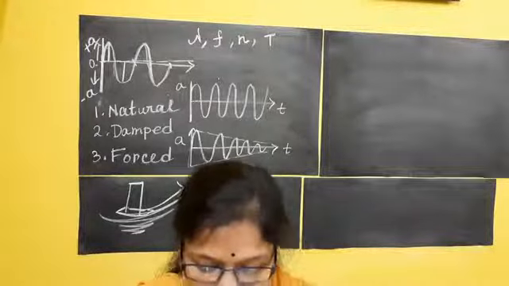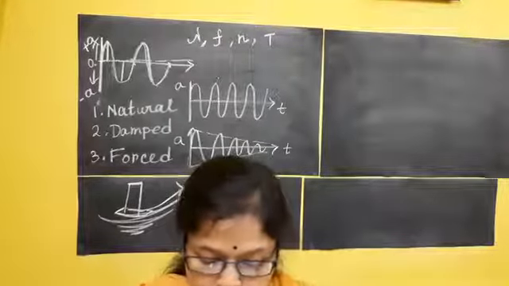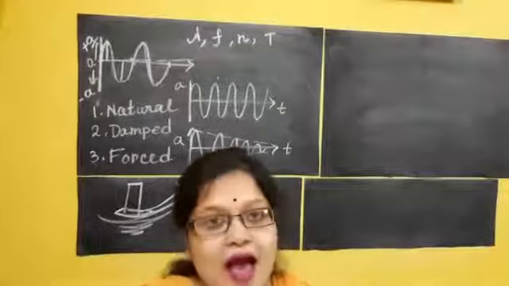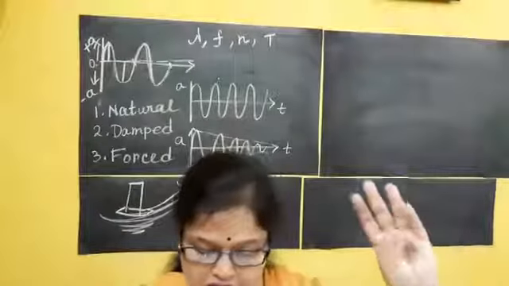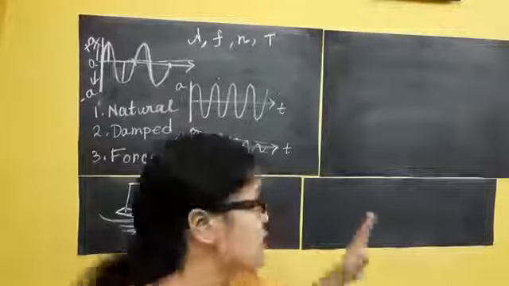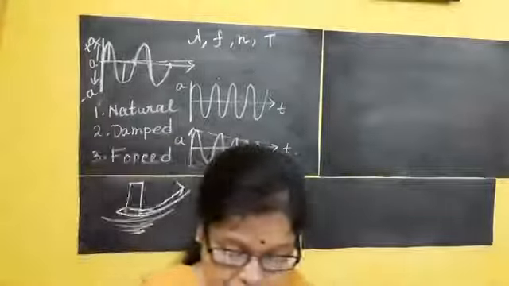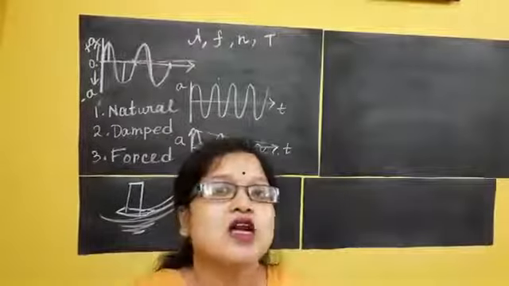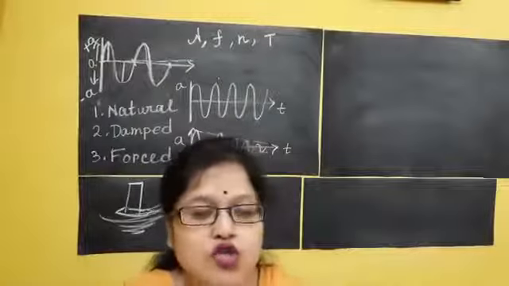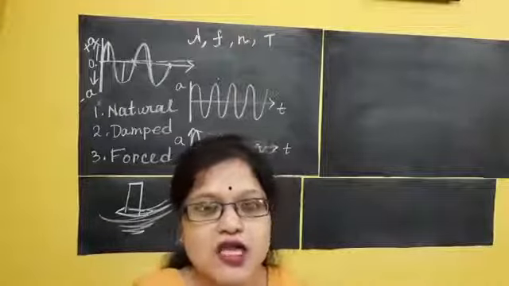So what is the nature? First of all, a body executing forced vibration is acted on by three forces. What are they? First, the restoring force. Second, the frictional force, which acts from outside, just like a damping force. It has to overcome that. And the last one, the external periodic force. Clear? So three forces are continuously acting on it.